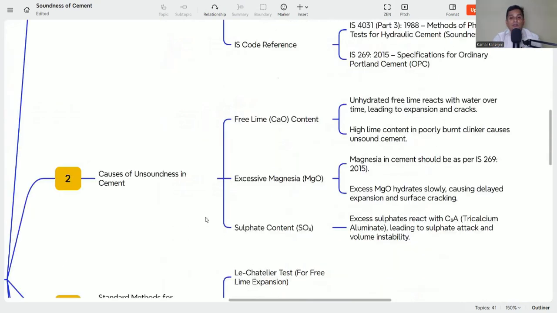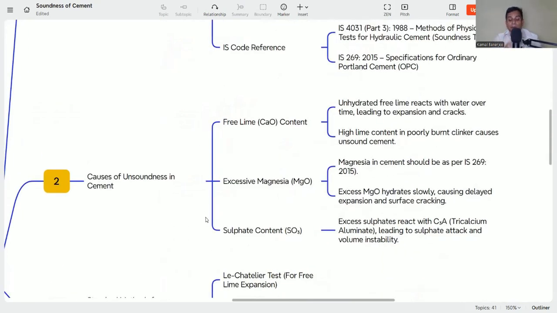The second part is the causes of unsoundness in cement. Now, why can this unsoundness happen in the concrete or the cement? Because we already discussed that soundness is the property to retain the volume, or to resist the expansion of the cement when the reaction or the hydration is taking place. But why it is happening, that we want to know.